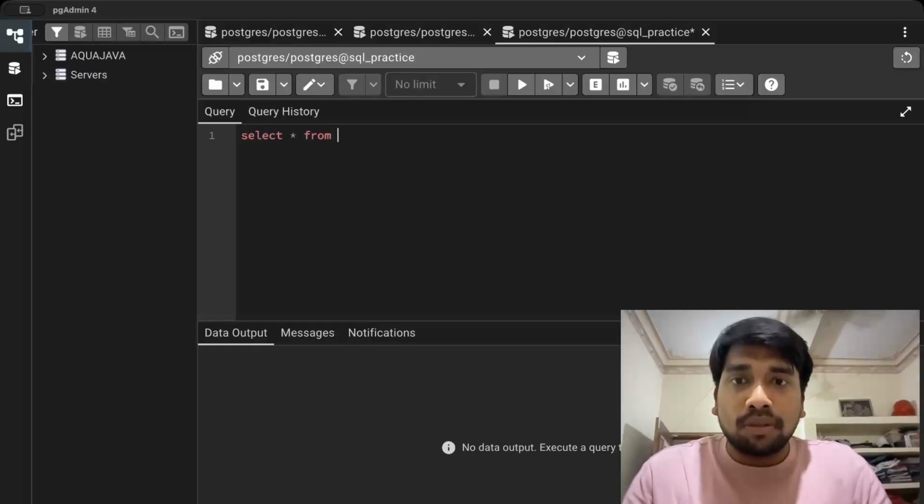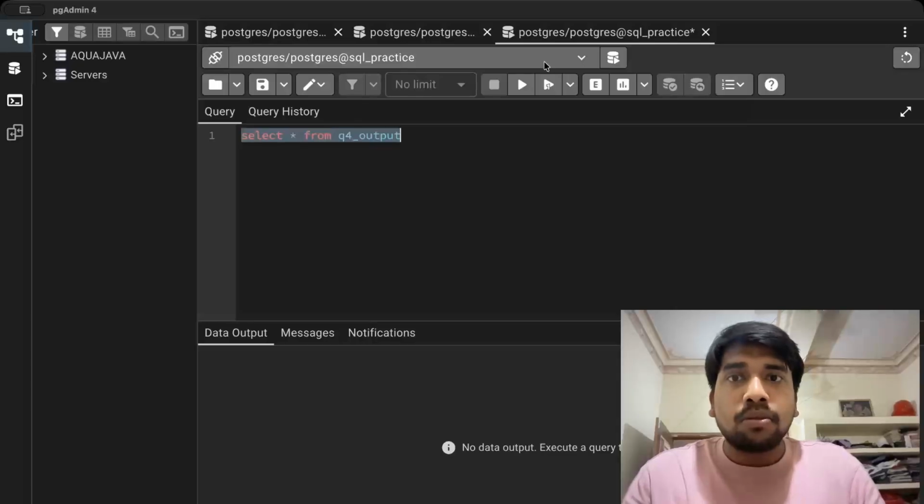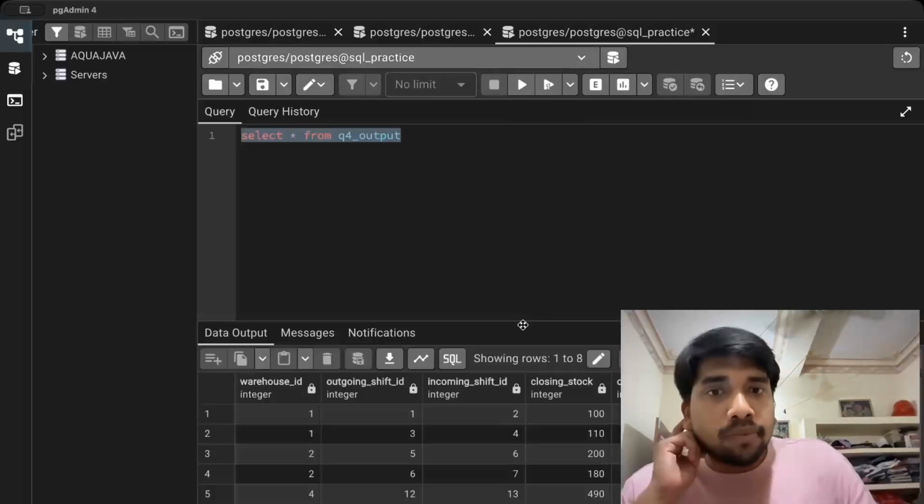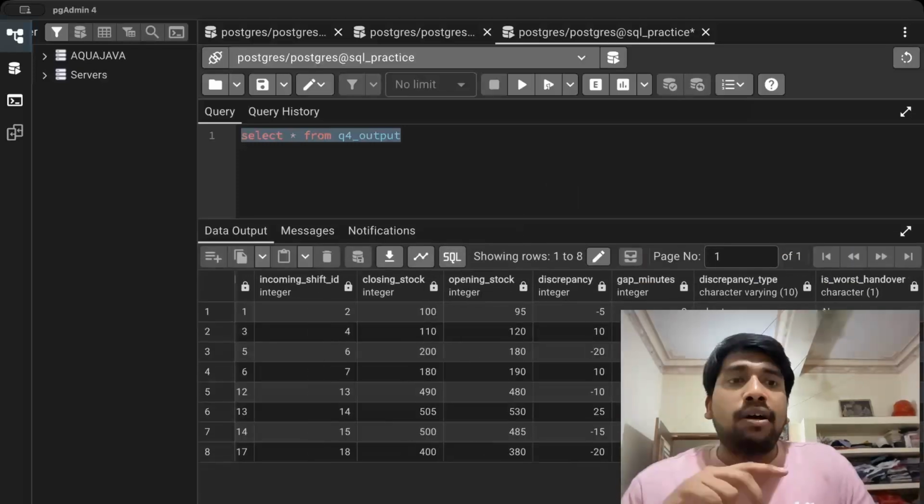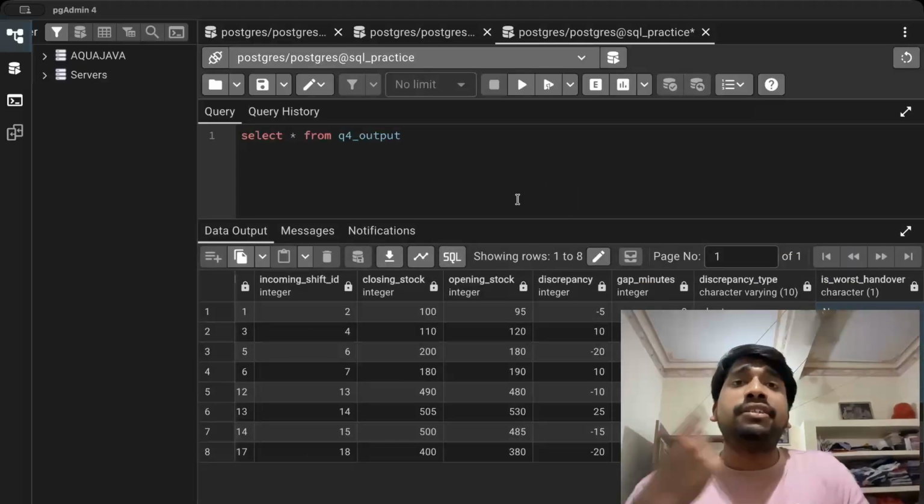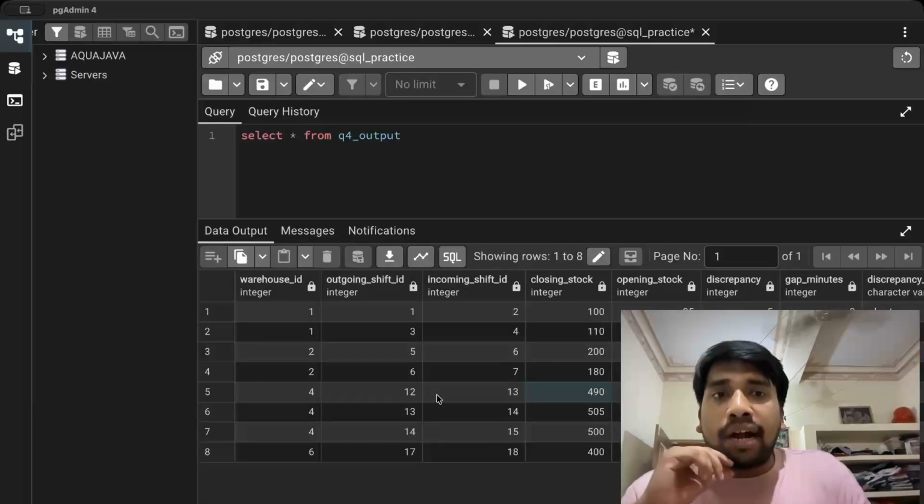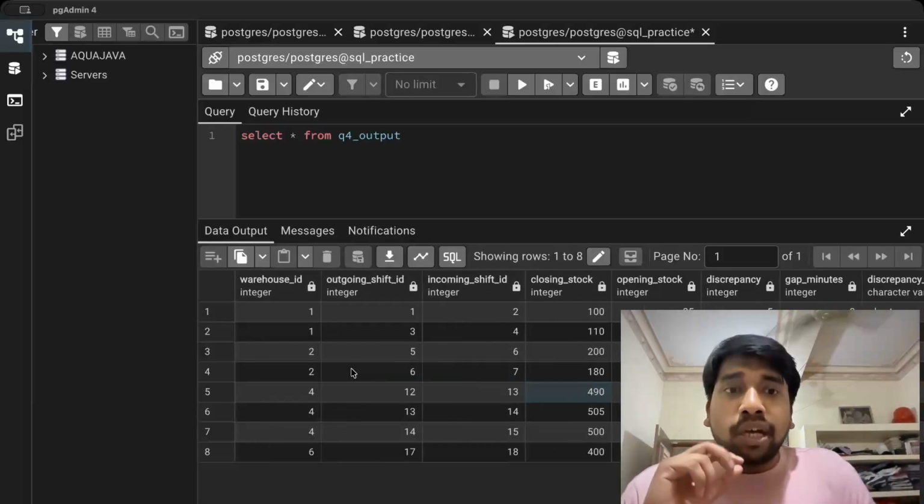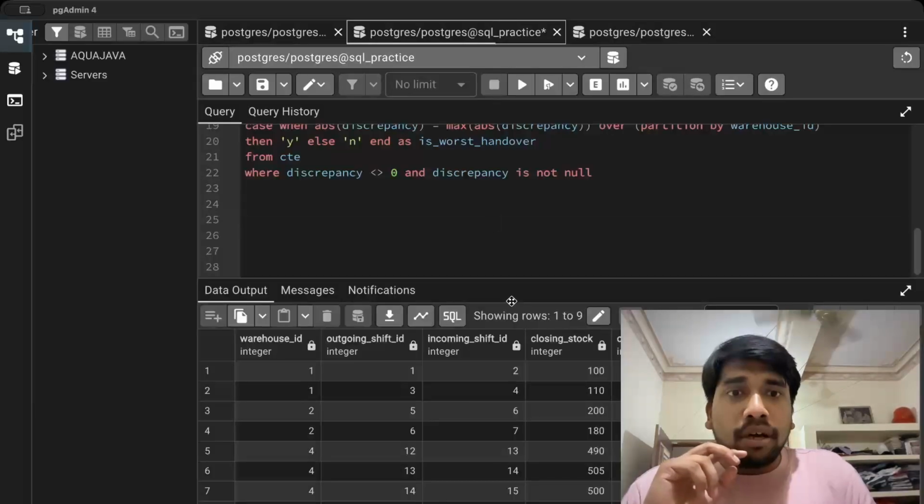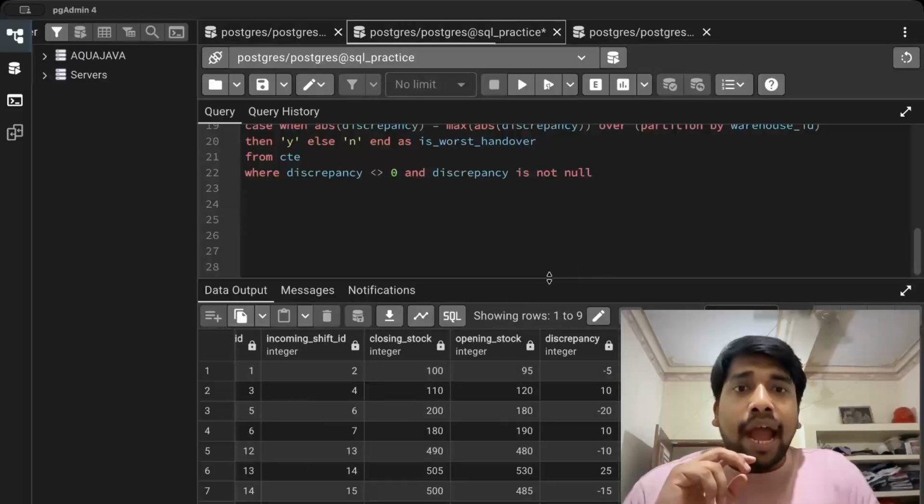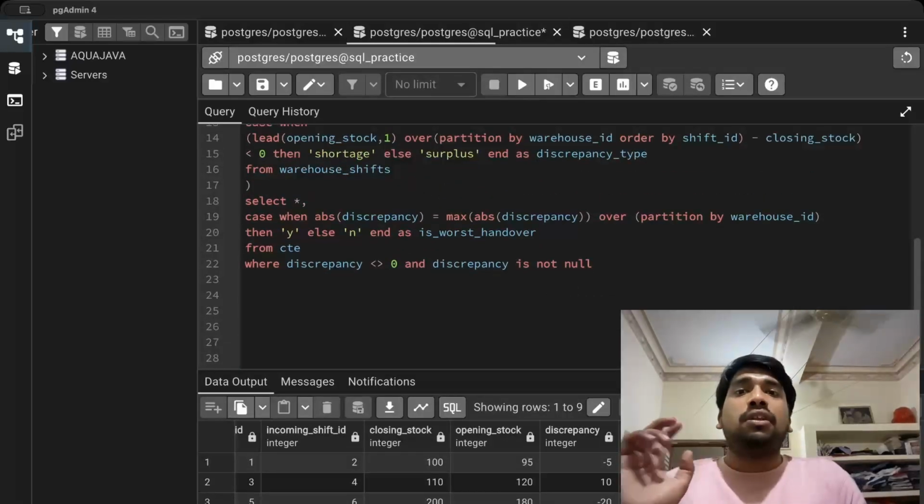Select from Q4 output. Okay, you can see the output is same except this N. I think in my case it is in small case. You can keep it in large case as well. Okay, you can see that all the rows will be matching in this case. And with this we have come to the end of our solution.